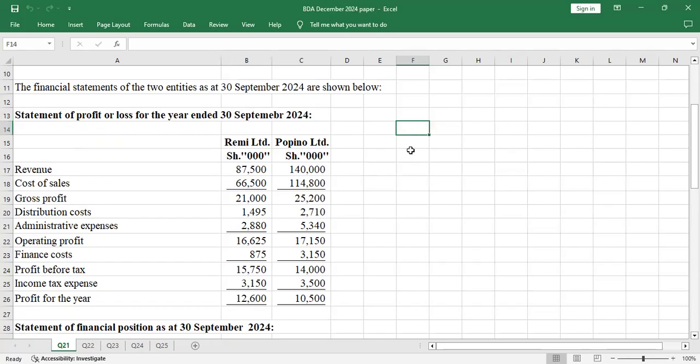So I'll do it here. Common size statement analysis for profit or loss.